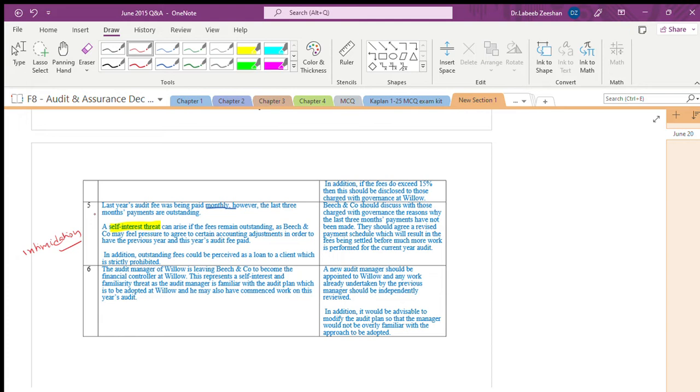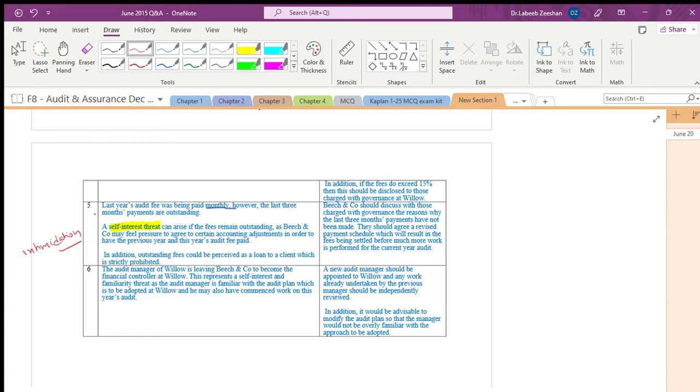Now, there will be some irregularities in the financial statement. There is a possibility, I am not saying this, that the client will threaten the auditor: yes, if you don't sign like this, then the fees will not be paid on time. They will not pay you on time. Then automatically what will happen? It will have the threat of intimidation.